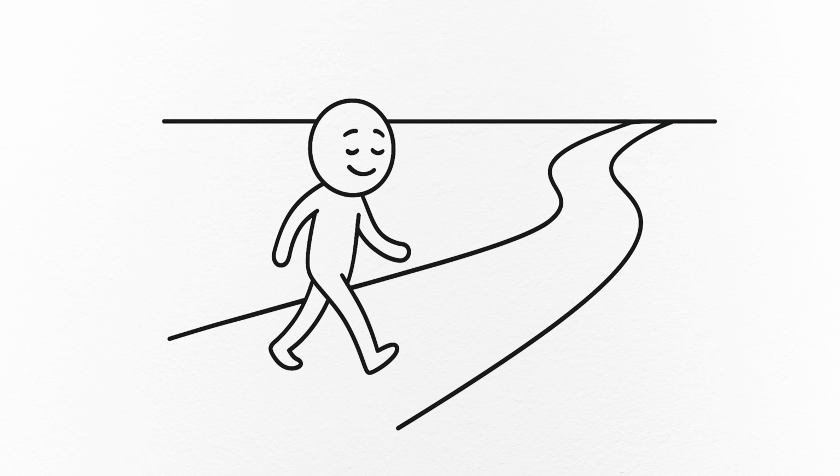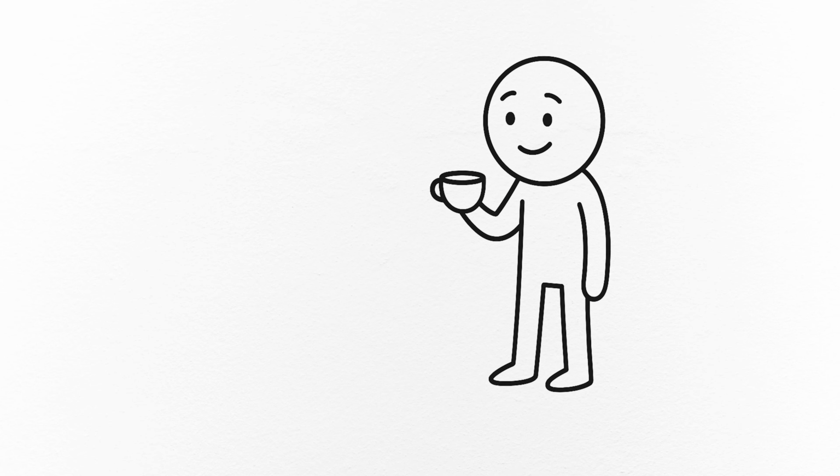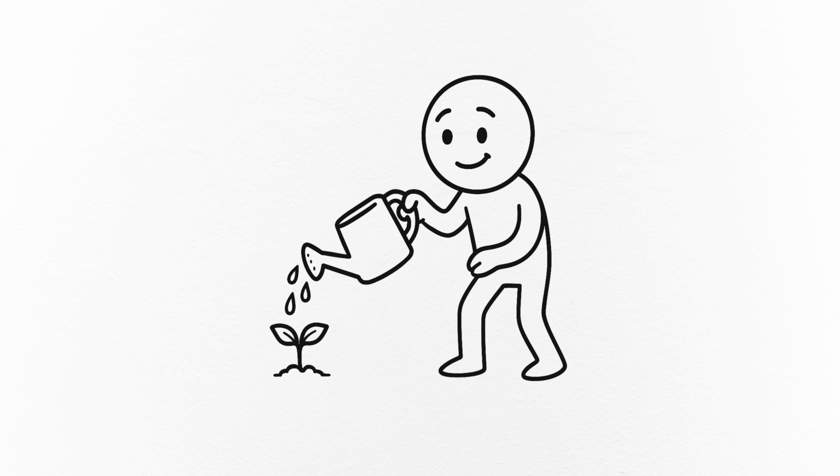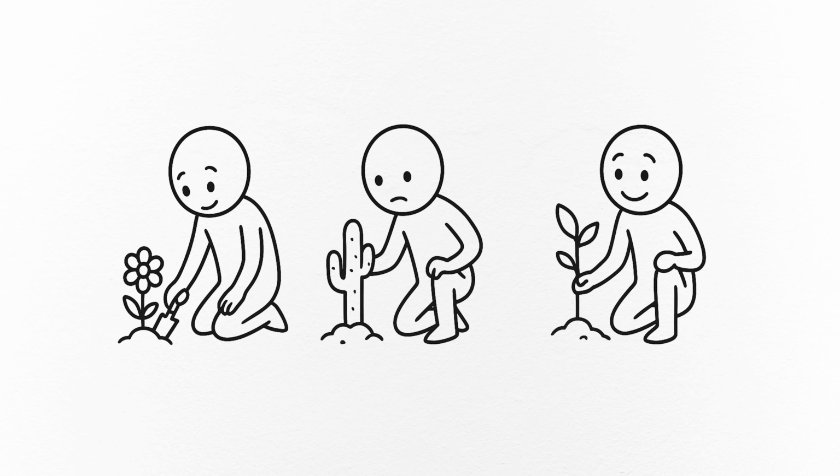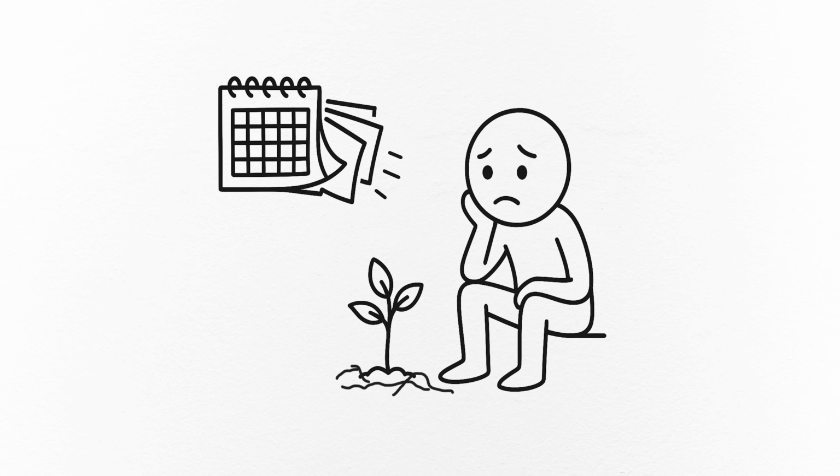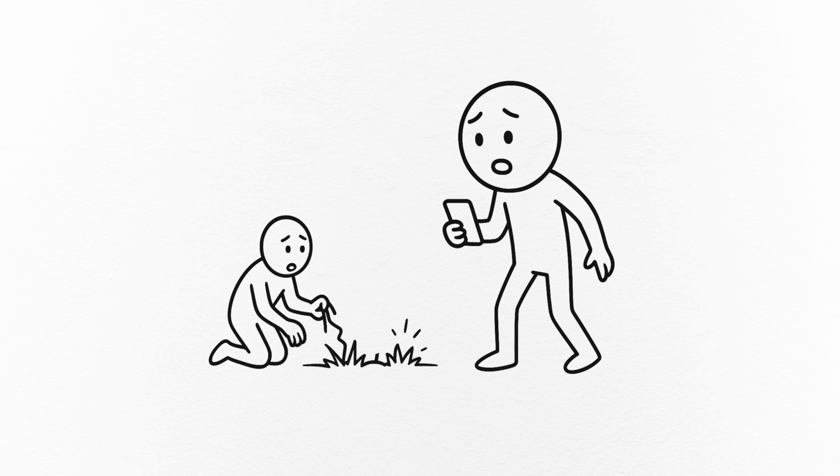I'm not behind. I'm just living my timeline. It's not linear, it's not Instagrammable, but it's mine. Turns out life isn't a race. It's more like gardening. Everyone plants different things. Some sprout fast, some take years, some just look like weeds until suddenly they bloom.